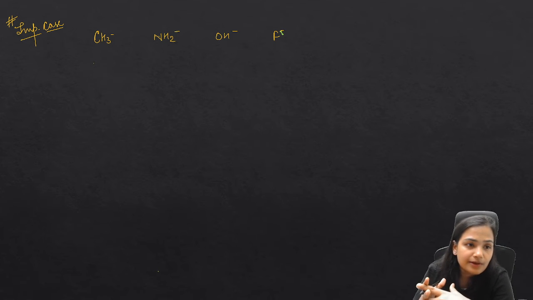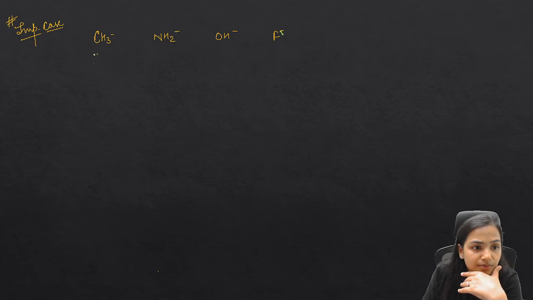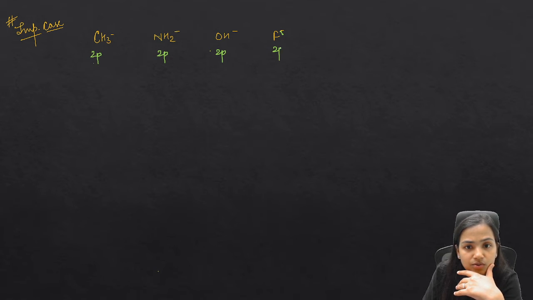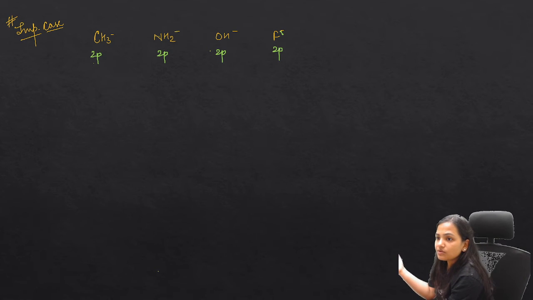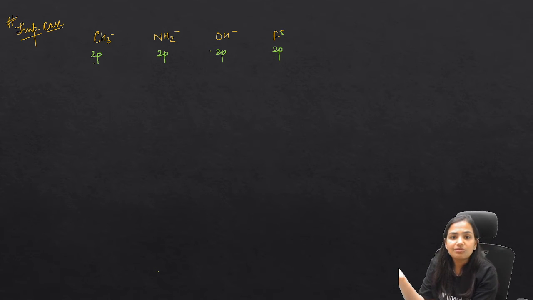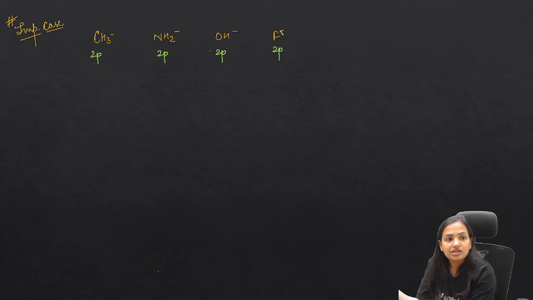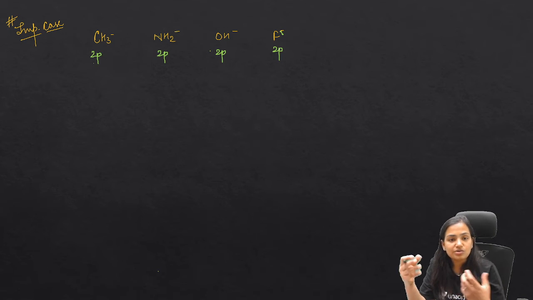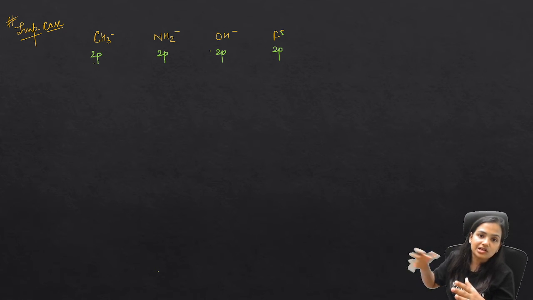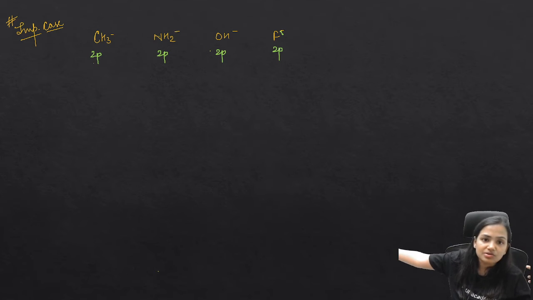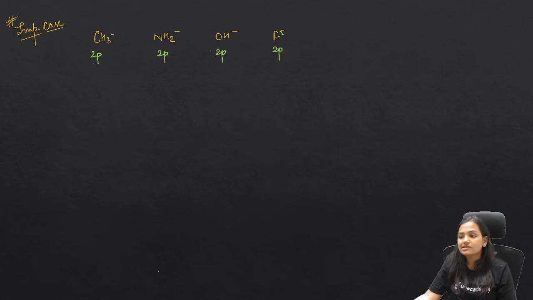Now guys, you know what? This is also a 2p orbital, this is also a 2p orbital, they all are 2p. So if you look at the polarizability, the number of shells is the same ultimately. There is no matter of size, there are no variations, because the number of shells is only the second shell. It is not the case that they have so many shells and therefore the size increases and the electron becomes loosely held. So there is no such case.